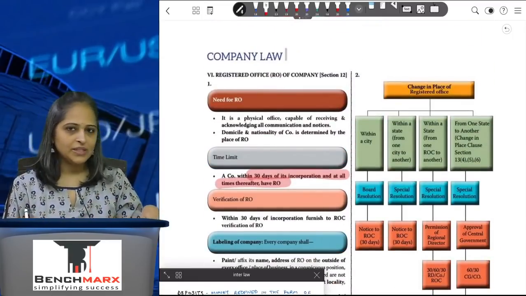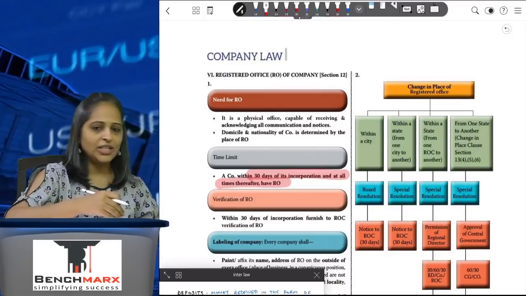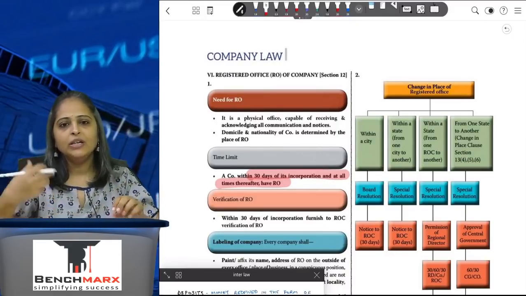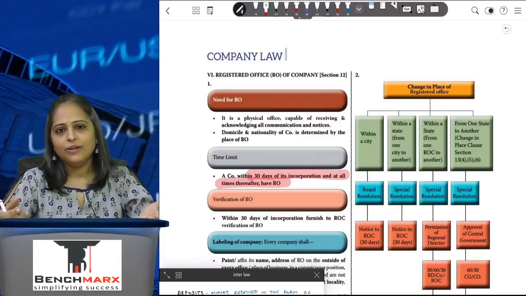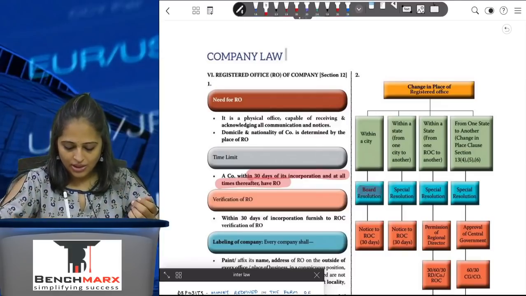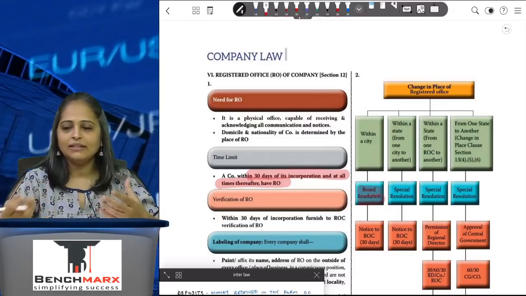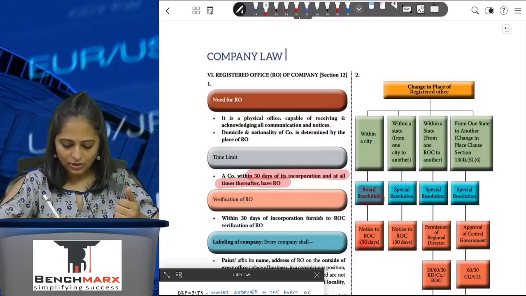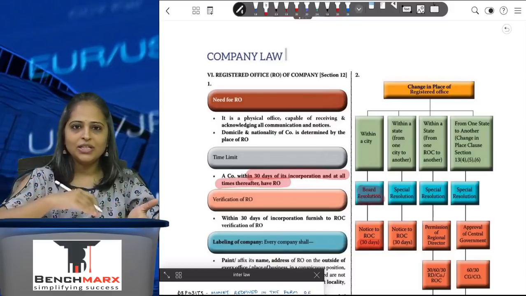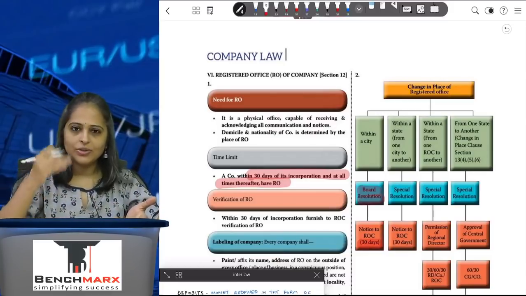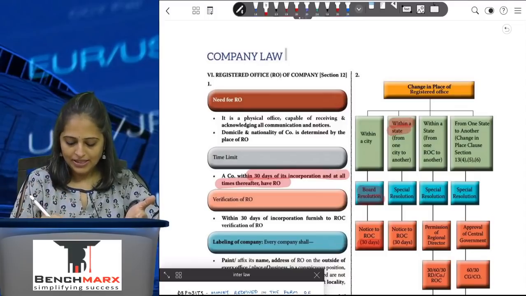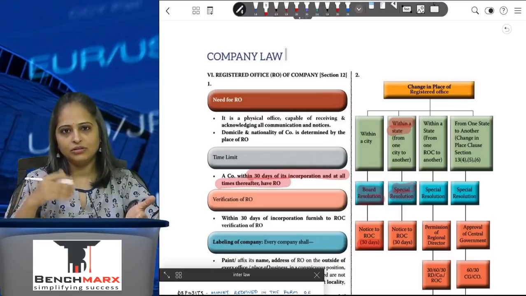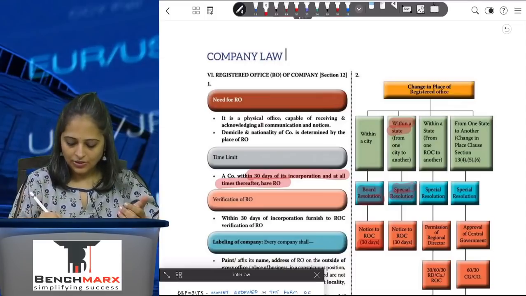Now, change in place of business. This is a very important clause. If you are changing the registered office of the company within the city, if I am changing from Mumbai Andheri to Mumbai Bandra, I don't have to do much. I just have to pass a board resolution, and then I have to give a notice to the ROC, because anything I do has to be informed to the ROC. So, you have to inform the ROC within 30 days. If I am changing within the state but from one ROC to another ROC, so from Mumbai to Pune, then I'll have to pass a special resolution, and I'll have to give a notice to the ROC within 30 days.